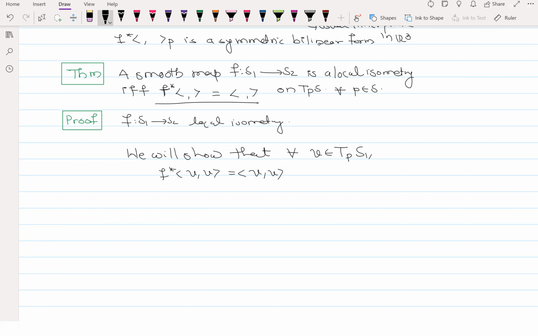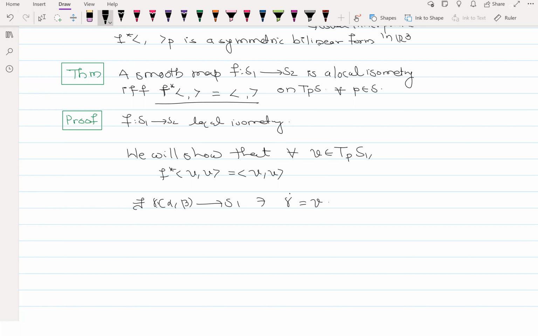How are local isometry and tangent vectors related? Local isometry is about curves, and vectors are in the tangent space. But do you remember the definition of a vector? Every vector V is a tangent of some curve. So there exists some curve gamma inside S1 such that gamma dot is equal to V. You remember this?